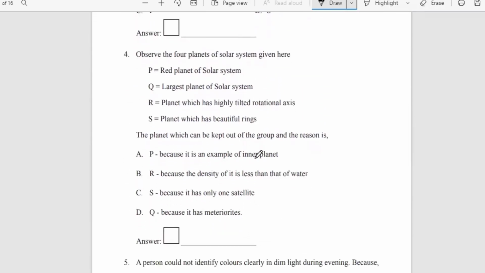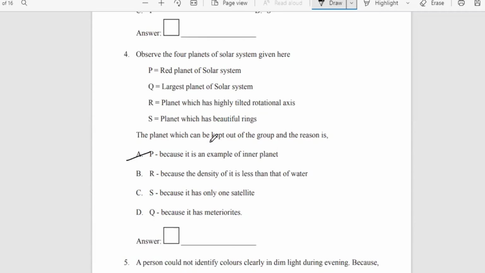Observe the 4 planets of the solar system given here. P, red planet of the solar system. Okay, so we're going to mark the answer directly. Option A is the right answer because it is an example of an inner planet. There are two types of planets: inner and outer planets.